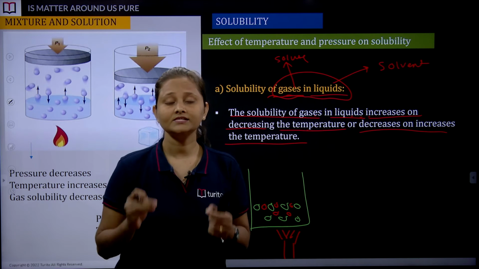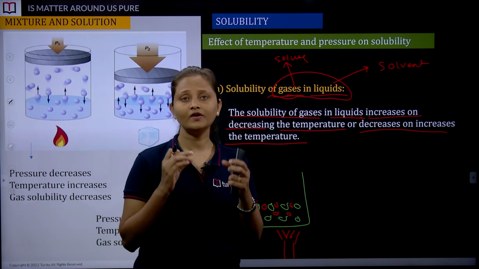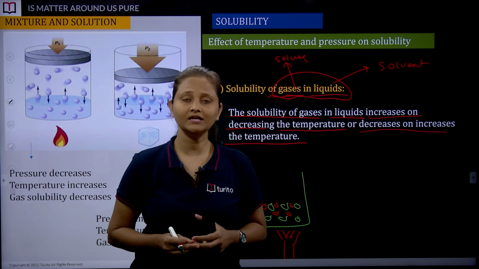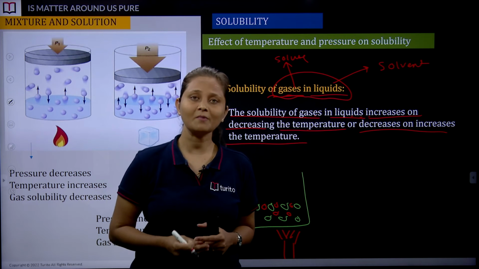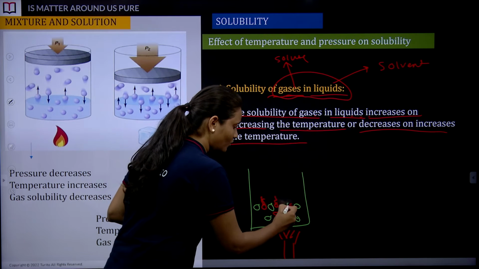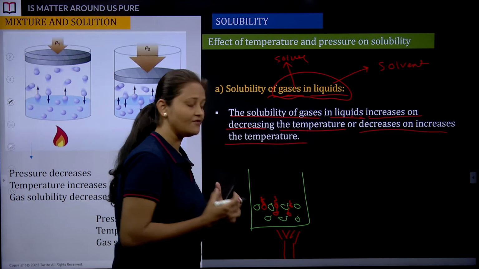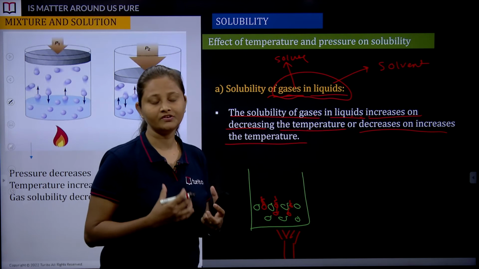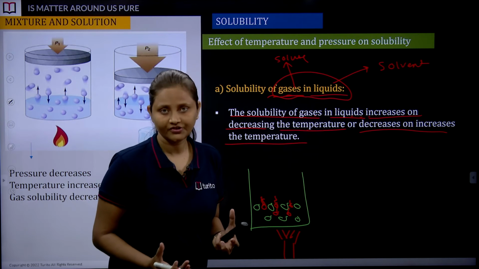Yes, gaseous particles are the most energetic particles among these three states of matter.